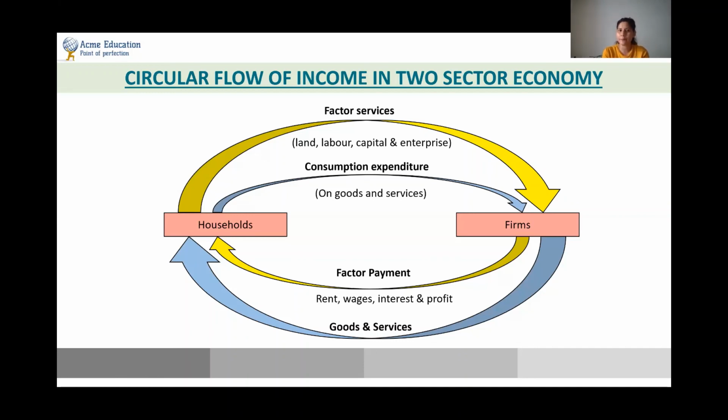This is just a hypothetical example, that if there is no import and export happening between the countries, and no government coming in between and charging taxes or giving any kind of subsidy, then the entire cycle will complete. The household will go to the firms, the firms will go to the household, again the household will buy the goods and services from the firms, and the firms will sell the goods and services to the household. So the cycle basically continues on and on if it is a closed economy.